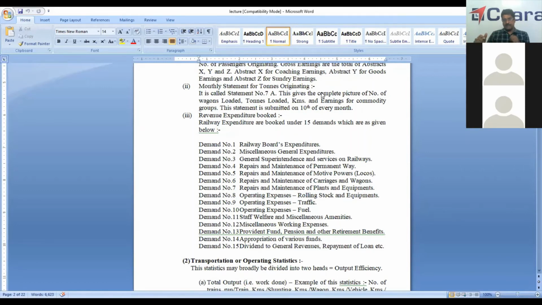Operating expenses, traffic, that is abstract G. Then operating expenses for both fuel and power consumption, that is abstract H. Staff welfare and miscellaneous, that is abstract J. Miscellaneous working expenses, that is security etc., that is abstract K. Then the provident fund, pension and other retirement benefits, and apportionment to various funds. All our expenditure is based on these demands 3 to 14, and each demand or abstract pertains to the working of a particular department.